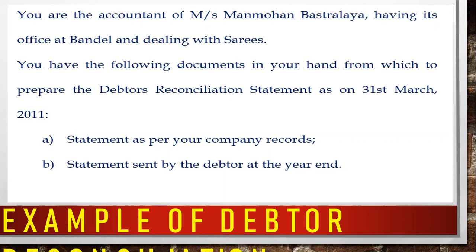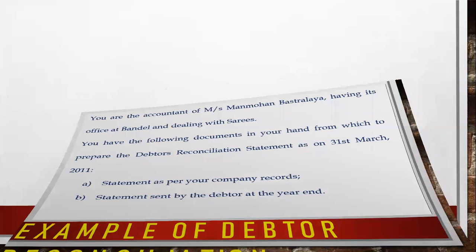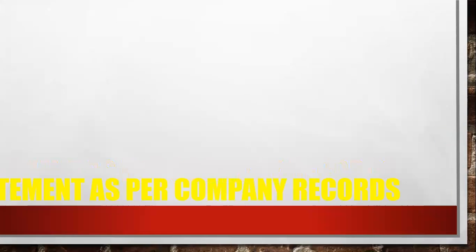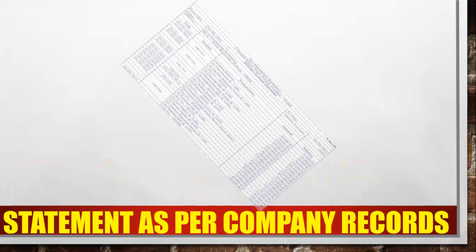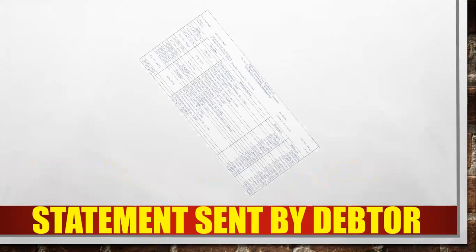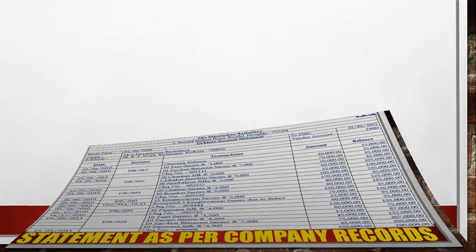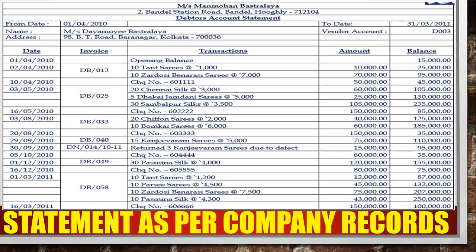So you have to check both. After that checking, you can say this is the company record on your screen. So as per the company records, this is the company records. And the next is the statement you have asked for from the debtor. So you have to check the date with the transaction on the 1st April 2010. There is an opening balance of rupees 15,000. So just check it over here, is there an opening balance of 15,000 or not? Yes, there is a 15,000 opening balance.